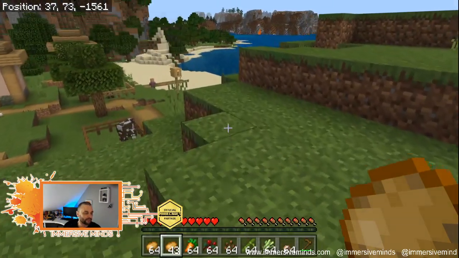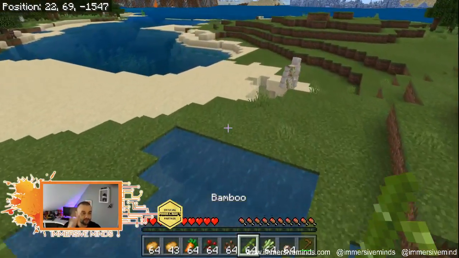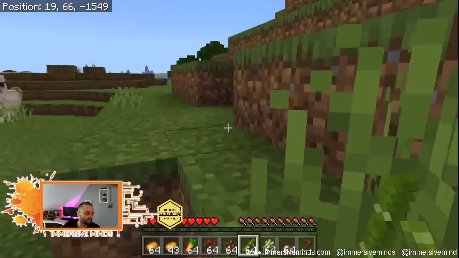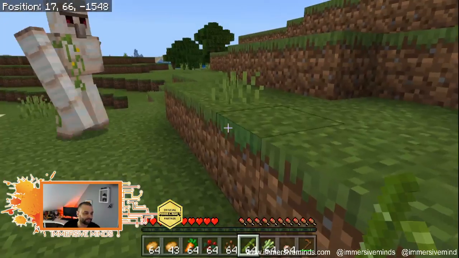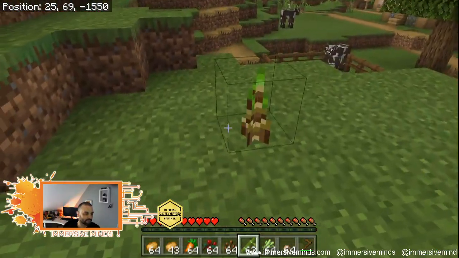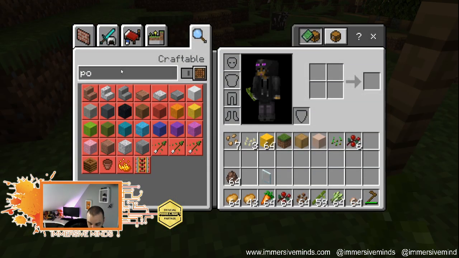Let's look at sugarcane, because sugarcane is for making cake. And I'm going to leave you to explore all the different foods. But sugarcane... oh, now I'm stuck in the water. Great. Sugarcane can be planted anywhere, like there. But if we now go and get ourselves some bone meal...